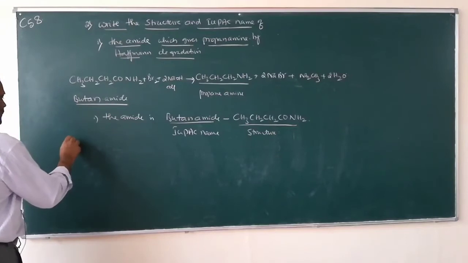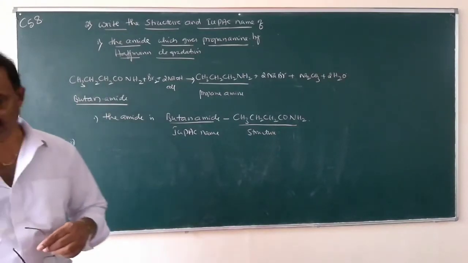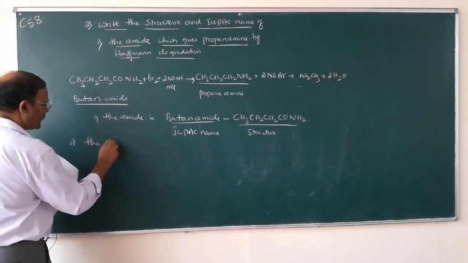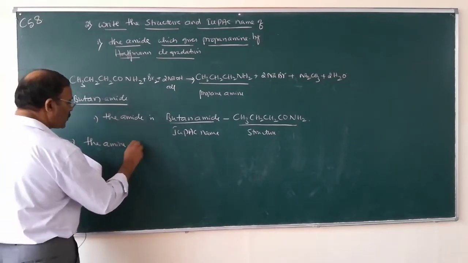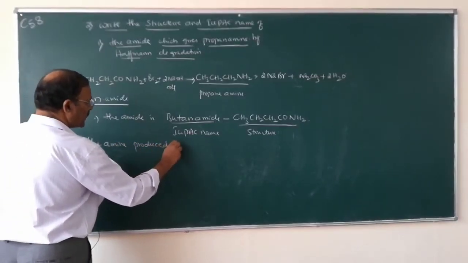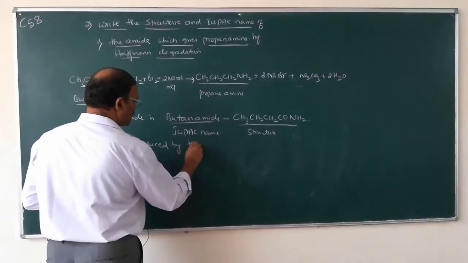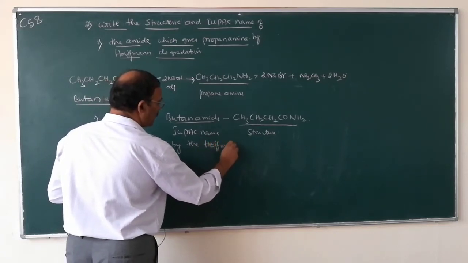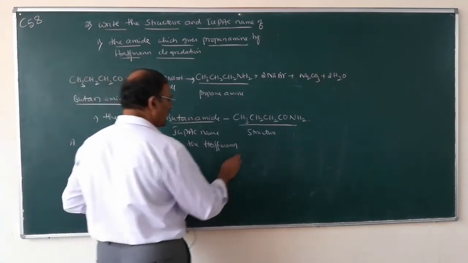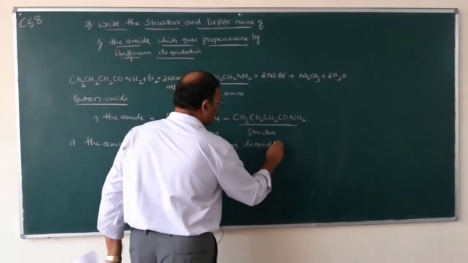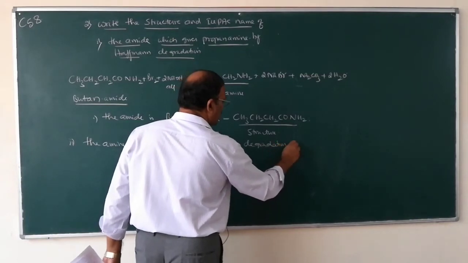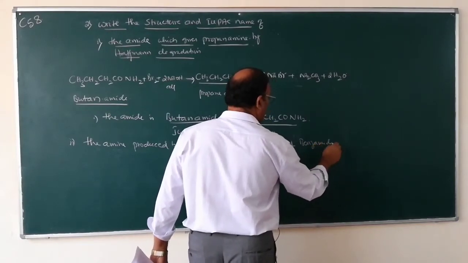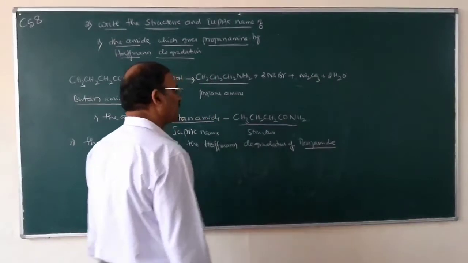So second one, the name of the amine obtained by the Hofmann degradation of benzamide.